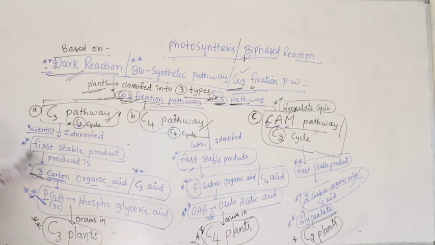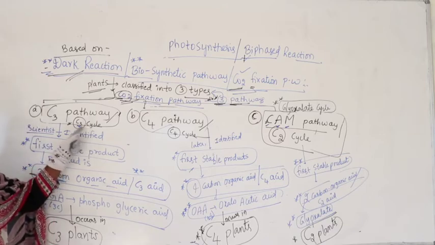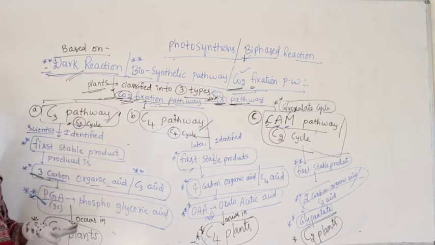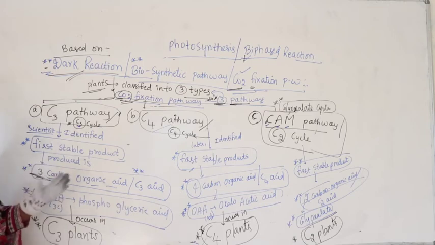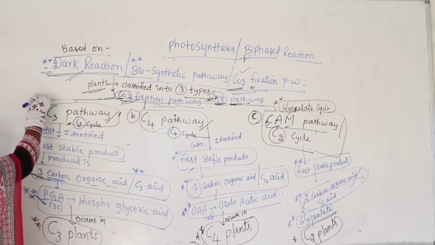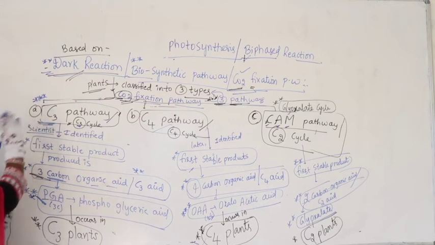First one, this is the basic part, so all of you listen carefully. The C3 pathway is itself called the C3 cycle, or the Calvin cycle, and it has many names. When I start with the C3 pathway, I will tell you other names like PCR cycle or RPP cycle. We have different terminologies. This is very, very important.